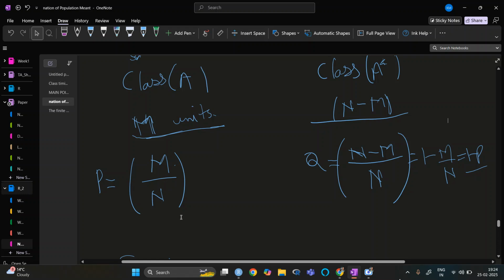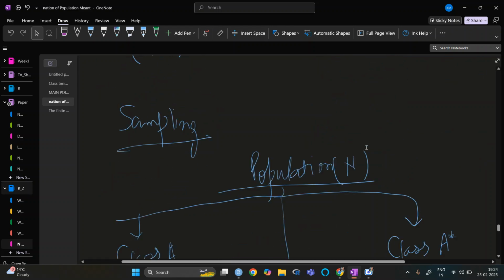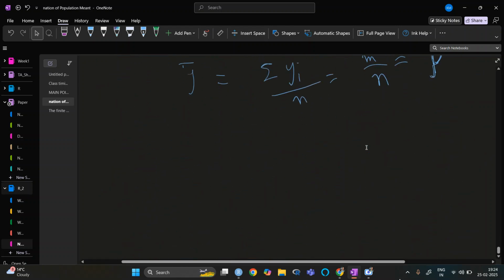So if p is 60%, if a population is agreeing to something 60% of the time, that means it is disagreeing 40% of the time. We do not need to find the mean and the variance and so on for the population which is disagreeing.